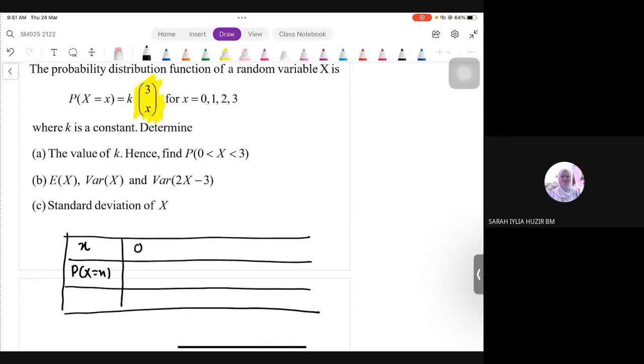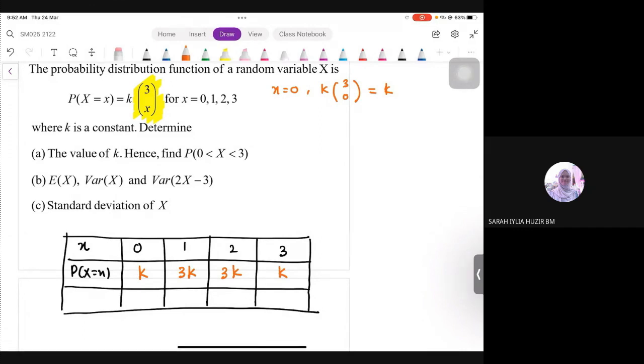Okay, so kita ganti satu-satu. Kita ada apa tu? 0, 1, 2, and 3. And then for each one we have times by k. Okay, ganti je lah satu-satu. Maksud saya kat sini, when x equal to 0, kita masukkan k times with 3C0. 3C0 akan dapat 1. So kita akan dapat k kat situ. And then repeat the same process for all value of x. Kalau kita substitute 1, 3C1 is 3. Times k, kita akan dapat 3k. 3C2 is still 3. Times k, kita dapat 3k. And then last one, 3C3 is 1. Times k, dapat k.